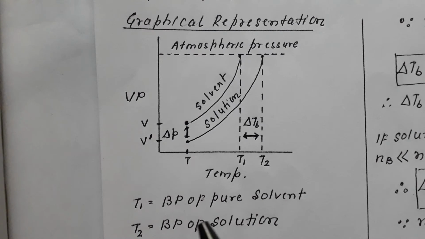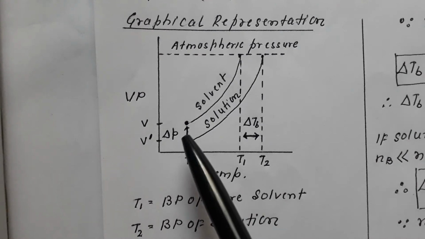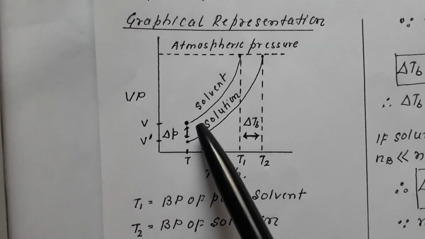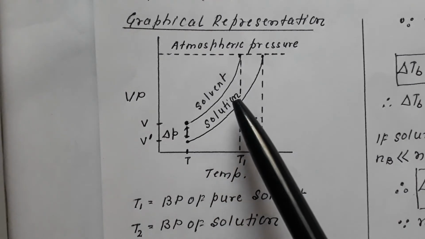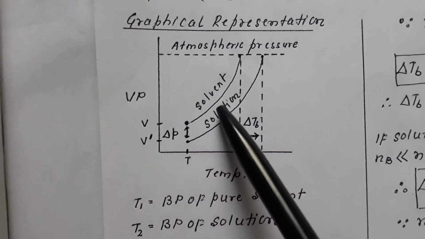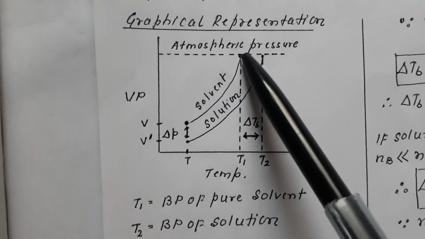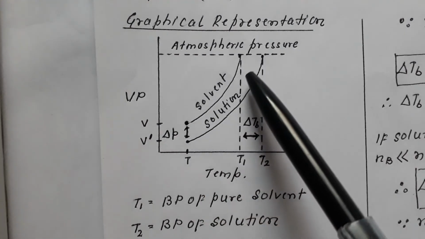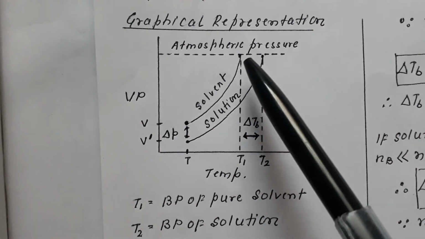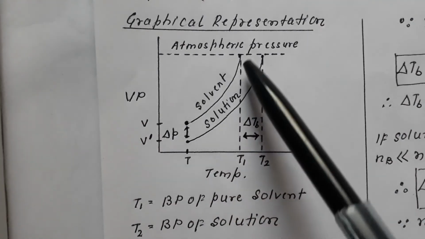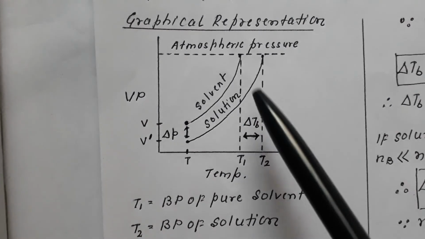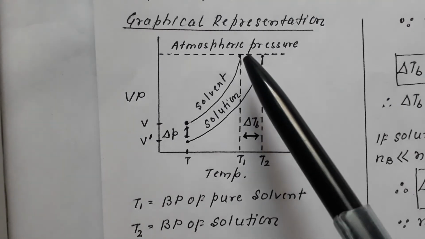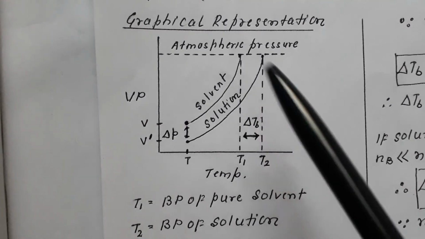We have to start increasing the temperature. As we increase temperature, vaporization increases, therefore vapor pressure increases, and slowly it reaches atmospheric pressure. With increase in temperature, vaporization increases, therefore vapor pressure increases, and at a certain temperature it becomes equal to atmospheric pressure.